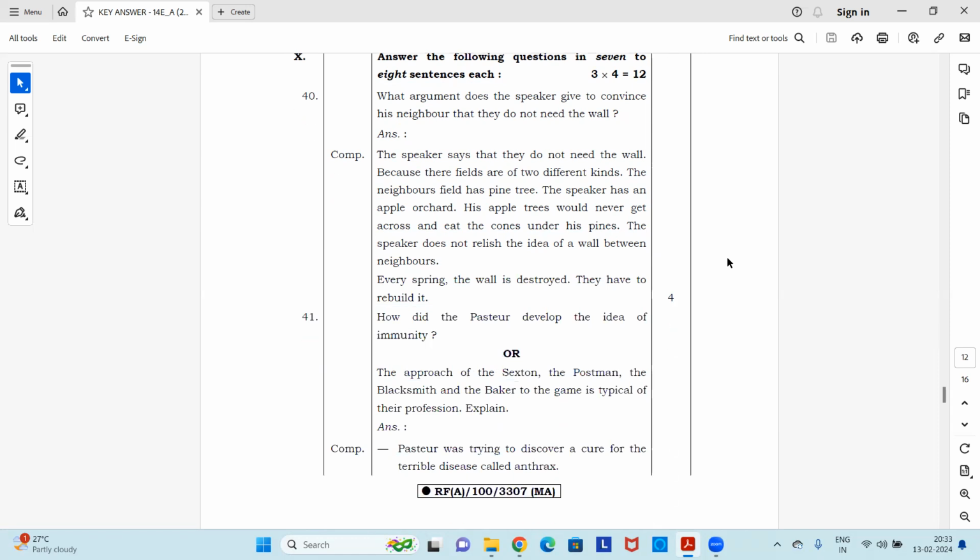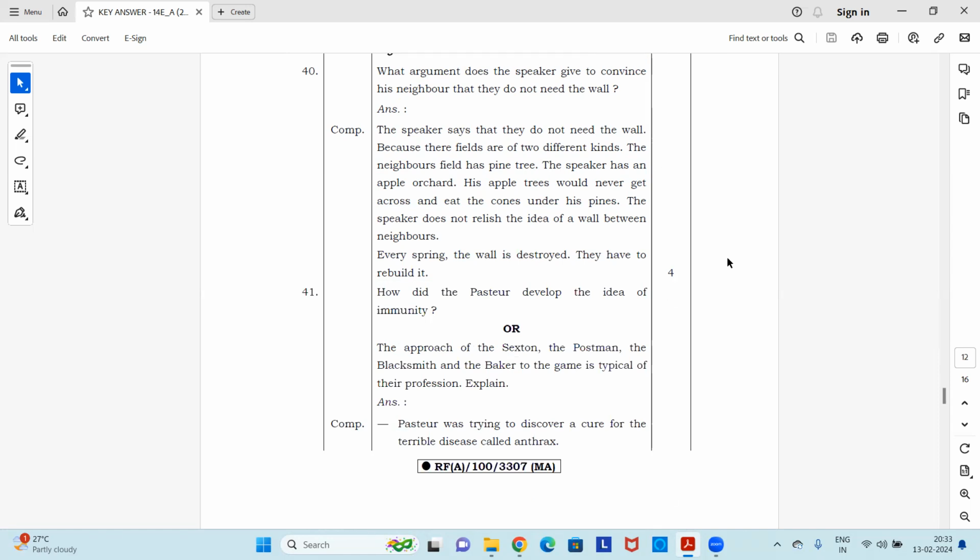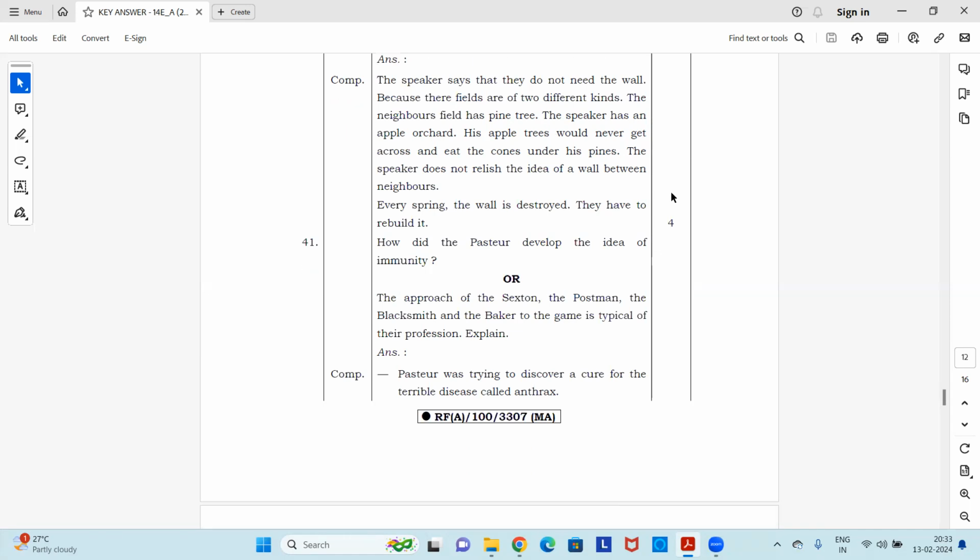Okay. Moving to the 10th question, answer the following questions in 7 to 8 sentences each. It's a 4-mark question now. What argument does the speaker give to convince his neighbor that they do not need the wall? Answer: The speaker says that they do not need the wall because their fields are of two different kinds. The neighbor's field has pine trees. The speaker has an apple orchard. His apple trees would never get across and eat the cones under his pines. The speaker does not relish the idea of a wall between neighbors. Every spring the wall is destroyed and they have to rebuild it. Okay, so this is the answer.